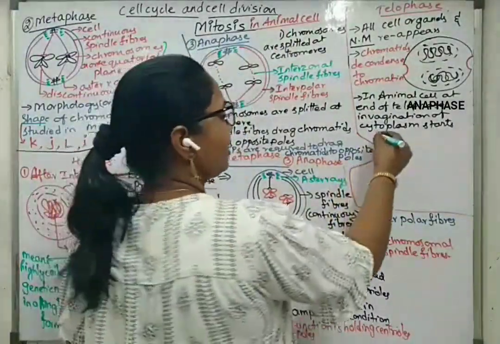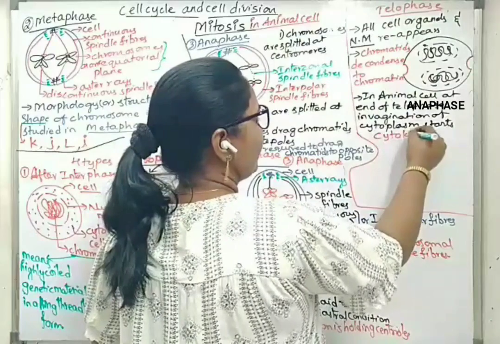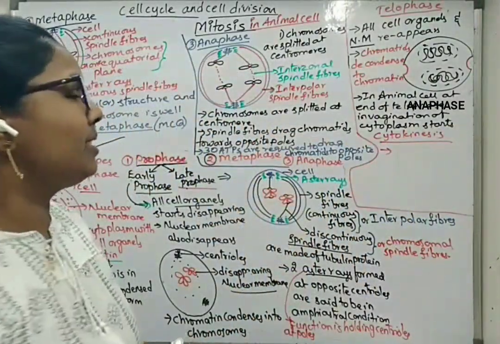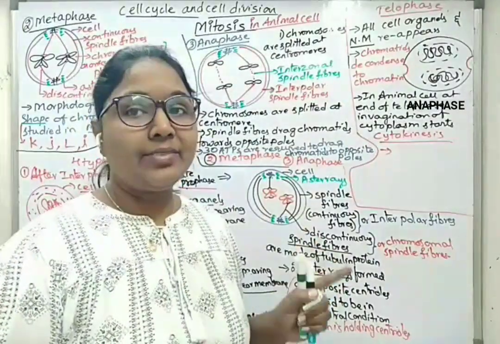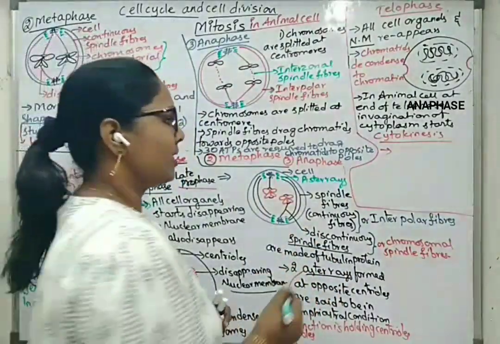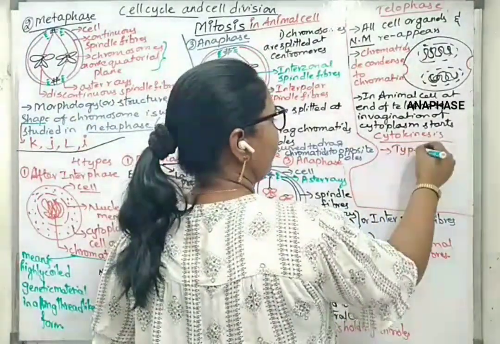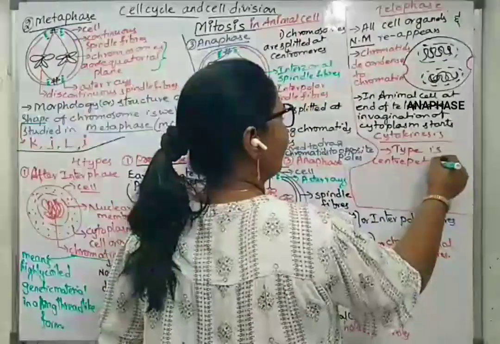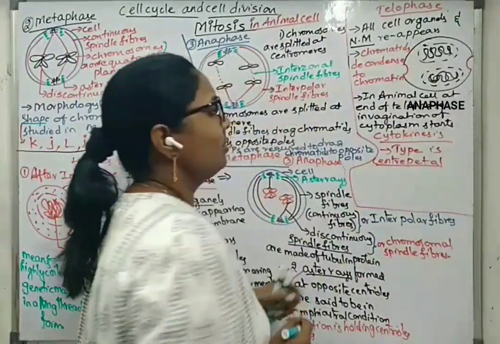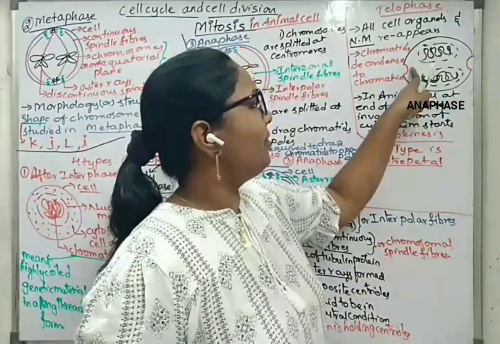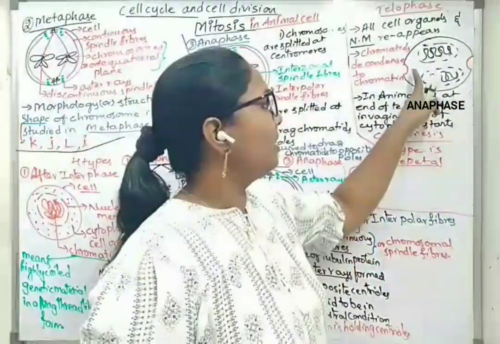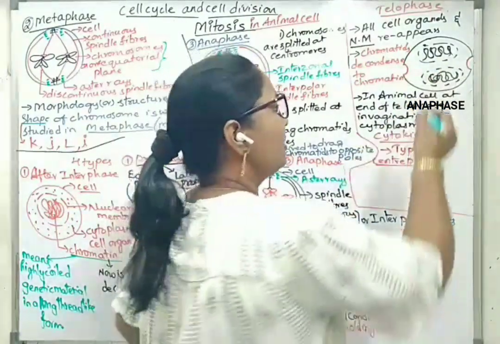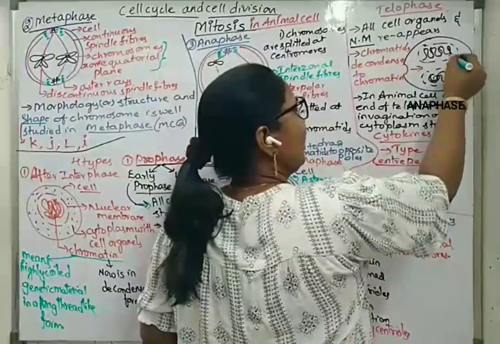Now the next stage will be cytokinesis. Since we are talking about an animal cell, the type of cytokinesis is centripetal. It means the invagination or the division of the cell into two daughter cells starts at the ends and proceeds towards the central region, like this.